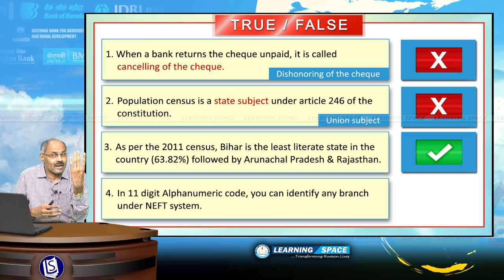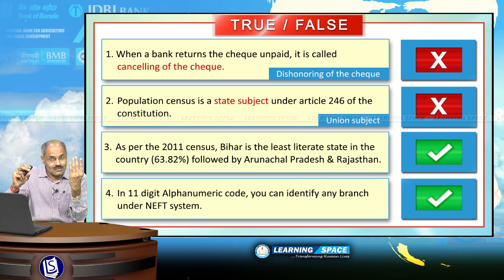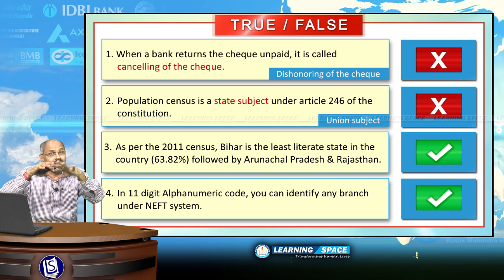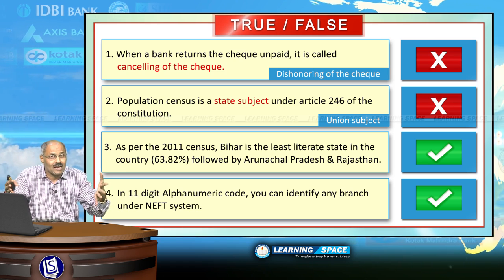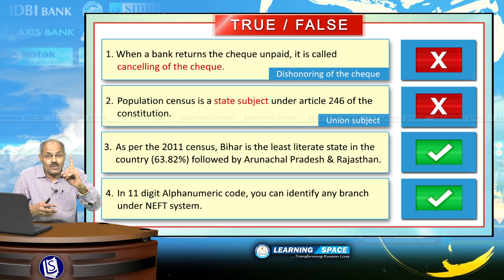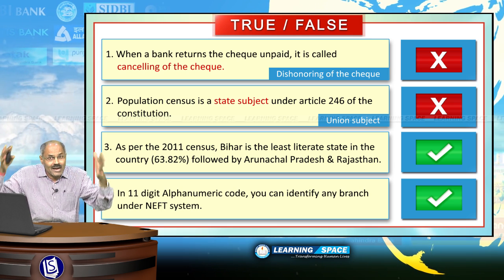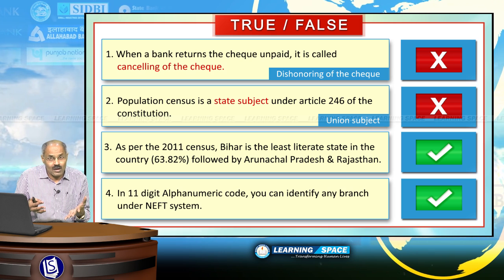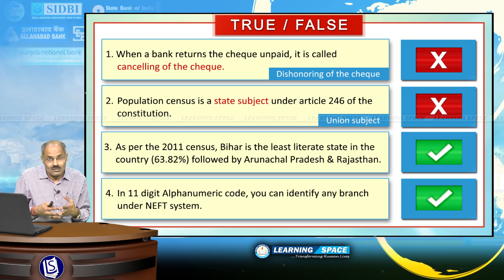Look at the next one: an 11-digit alphanumeric code. First 4 are alpha characters, then 0, followed by 6 digits, right? So, this is the IFSC code, and with this 11-digit alphanumeric code, you can identify any branch under the NEFT system in the country. So, IFSC code is a unique code and you can identify any bank in the country under the NEFT system, or you can say under the core banking solutions, right?